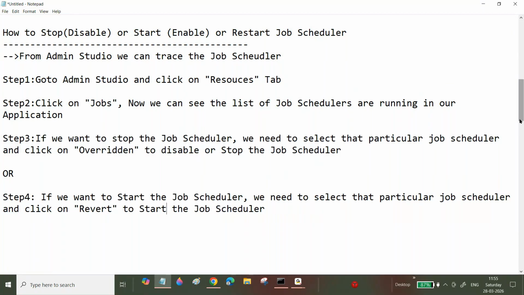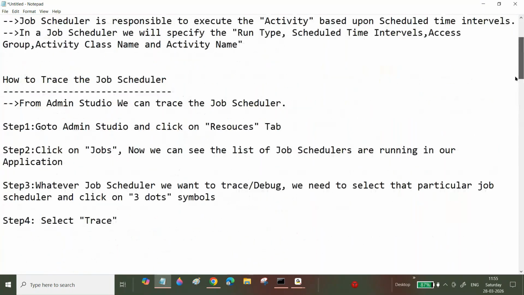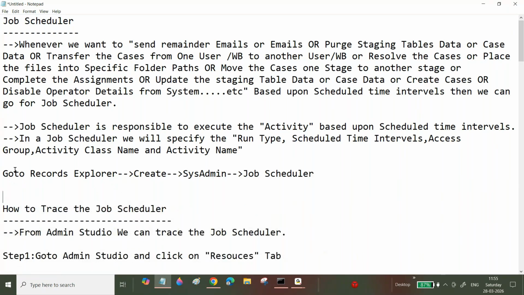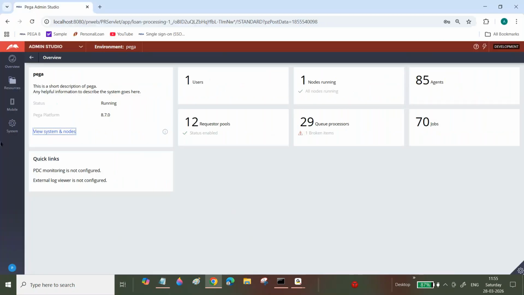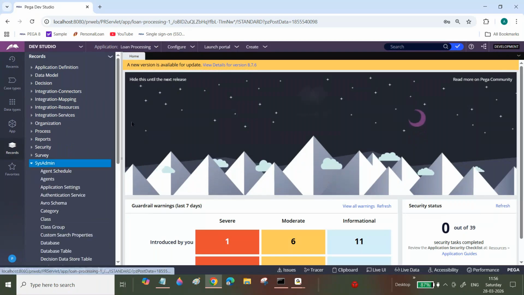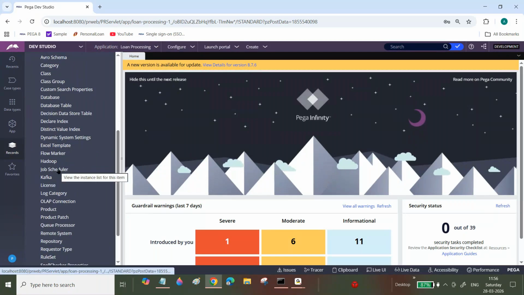Now, what is the navigation we will follow to create a job scheduler? Go to Records Explorer, create, SysAdmin, and Job Scheduler. This is the navigation we will follow to create a job scheduler. First I will explain what options are available in a job scheduler. Go to the Records Explorer and expand this one. Come down, and now here you can see the job scheduler.